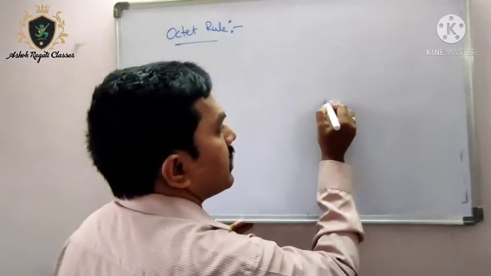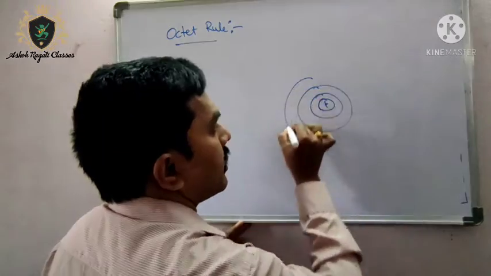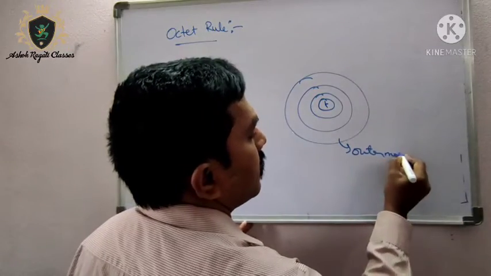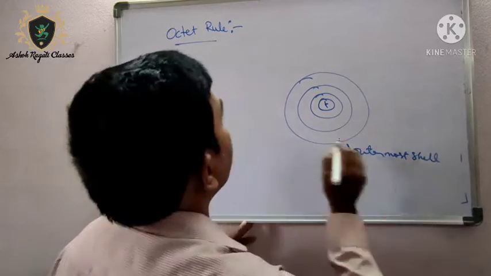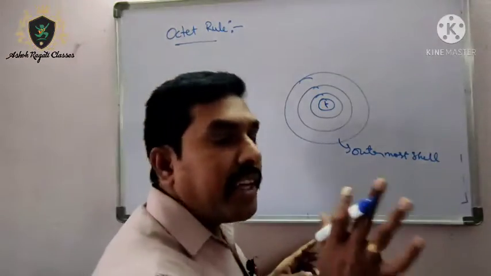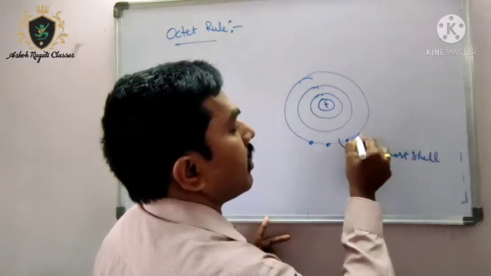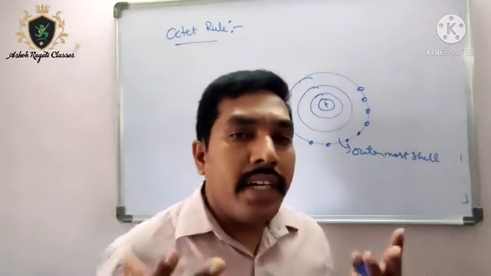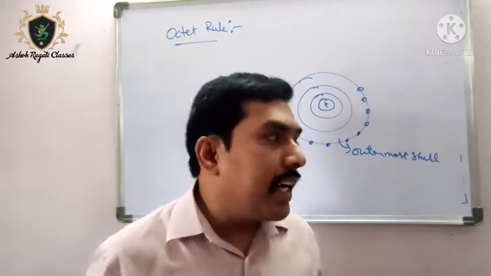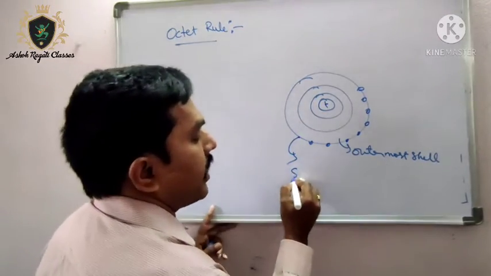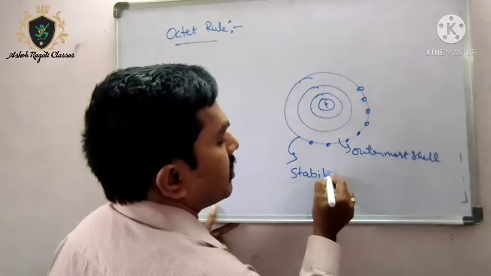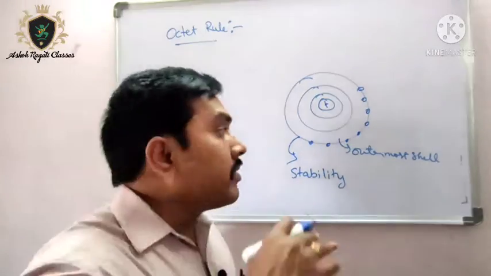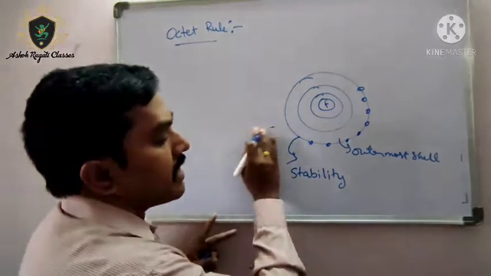Generally we know this is an atom and these are the inner shells. The last shell is called the outermost shell. The octet rule says having 8 electrons in the outermost shell. If an atom has 8 electrons in the outermost shell, what will it get? It will get stability.